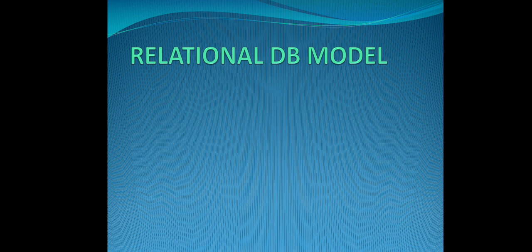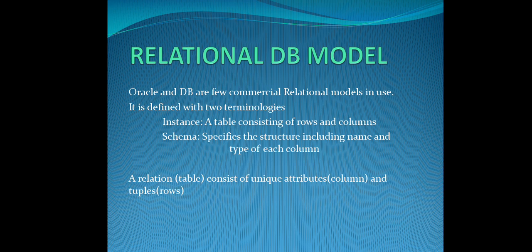The next one is the relational database model. The relational database model creates a relation between two tables with a common field name. When you have created two tables, how do you relate them? Some common thing should be there to relate your two tables. That common field is called a key, which is used to relate both the tables. Oracle and DB2 are commercial relational database models.